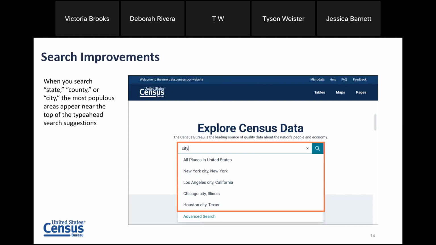One of the search improvements we made relates to popular search phrases like state, county, or city. When you type these in the single search bar, you will get the most populous areas at the top of the list of the type ahead search suggestions. So here you can see I've typed in city, and it provides the top cities by population size, just an improvement to help you get to areas that you would find most popular on our site.